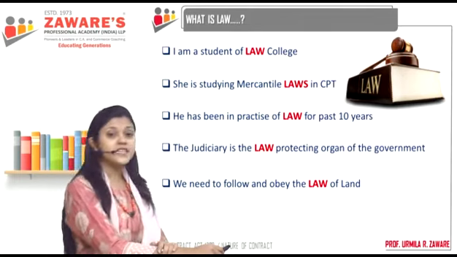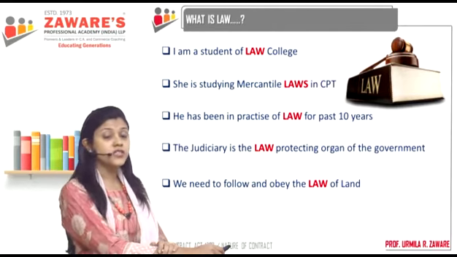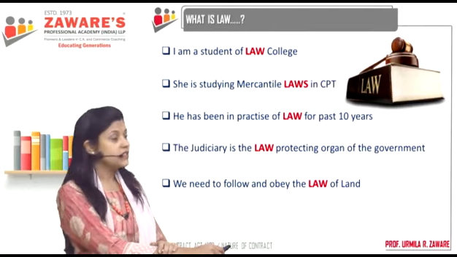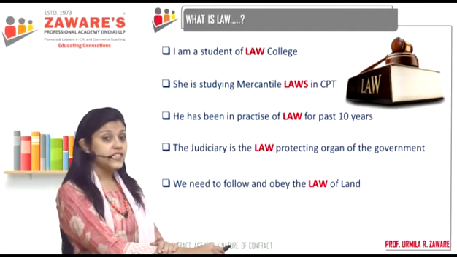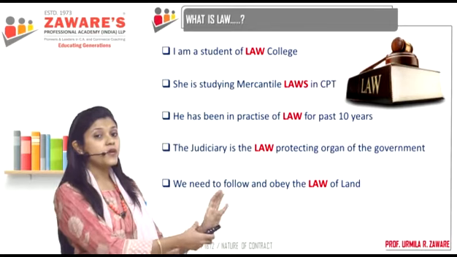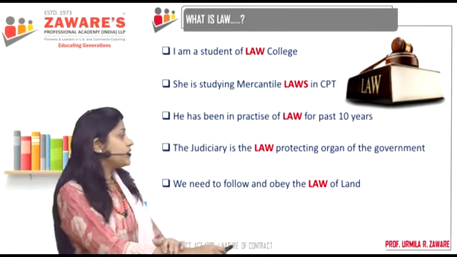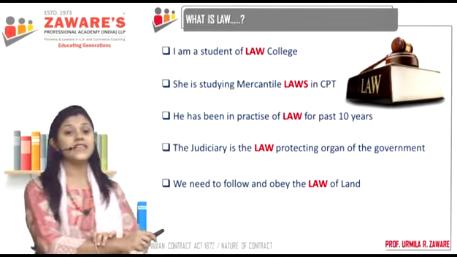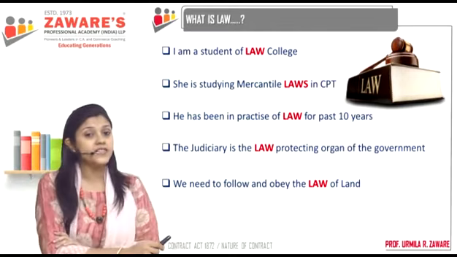Fourth, law protecting organ. We are talking about the third organ of the government. We have the legislature, the bureaucracy and the judiciary. So here by law, we mean the organ of the government. And we need to follow and obey the law of the land. Now what is the meaning of law of the land?